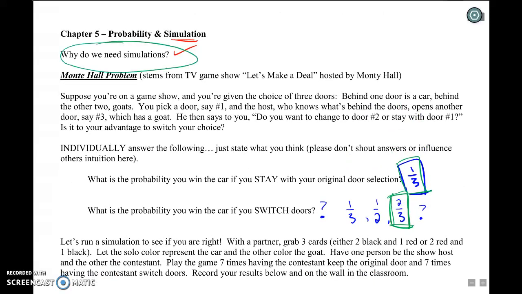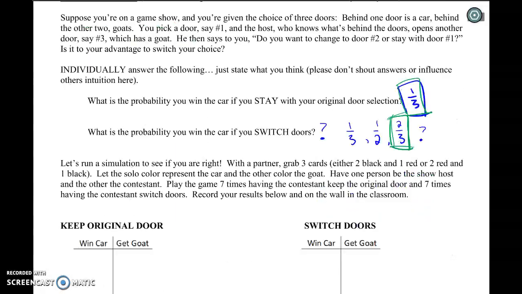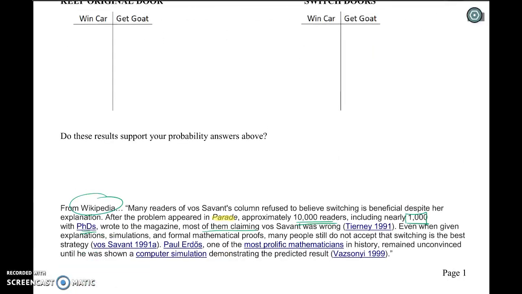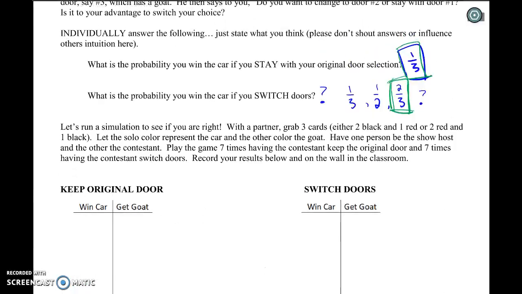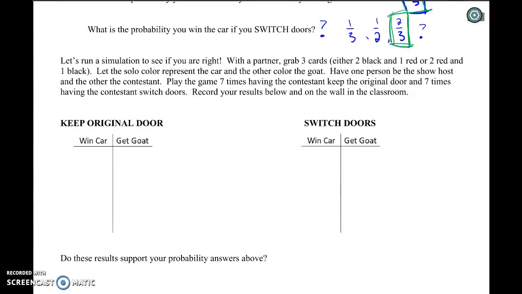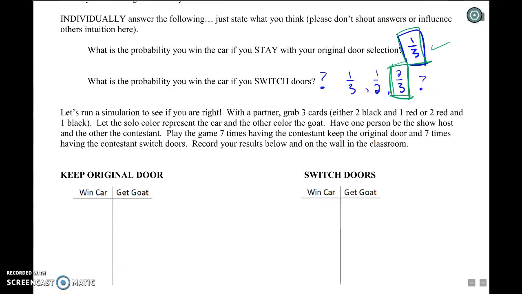Well, simulation helps us calculate and estimate probabilities when theoretical models are either too complex to calculate or difficult. In this case, this is a case where intuition, at least for these PhD guys that were writing in telling her that she was wrong, was not holding up. Or I don't know, maybe they tried to theoretically calculate it. I don't know. Regardless, what we did in class was I didn't actually give out the answers right away.